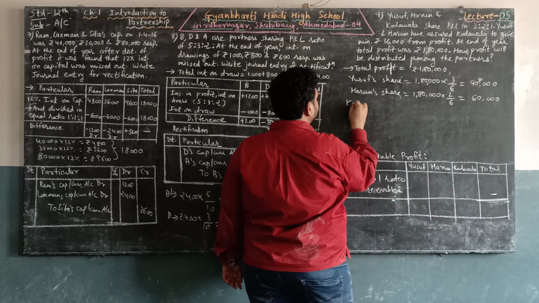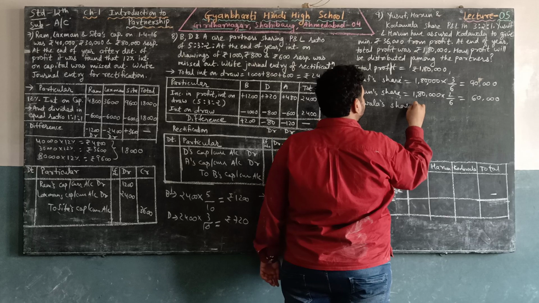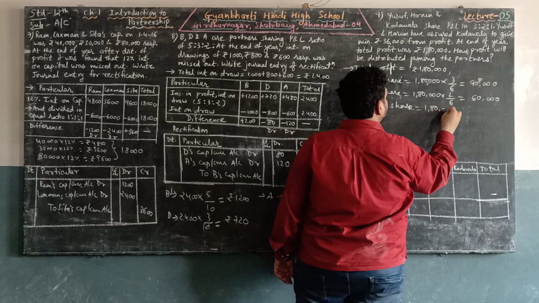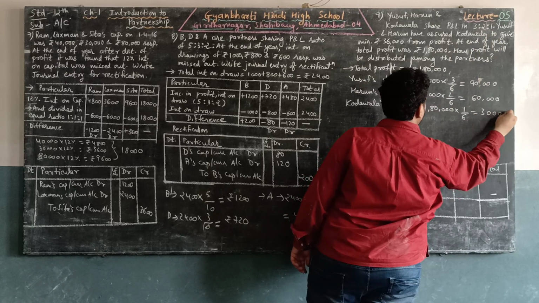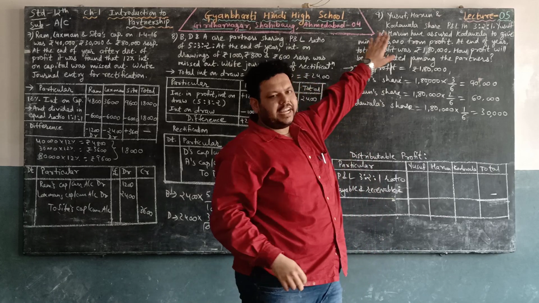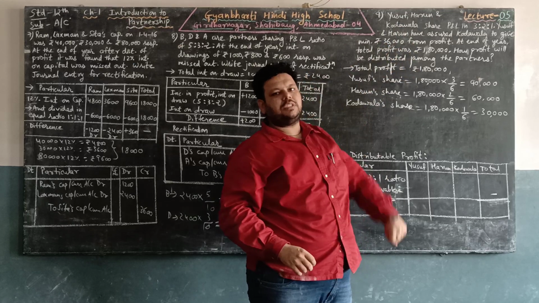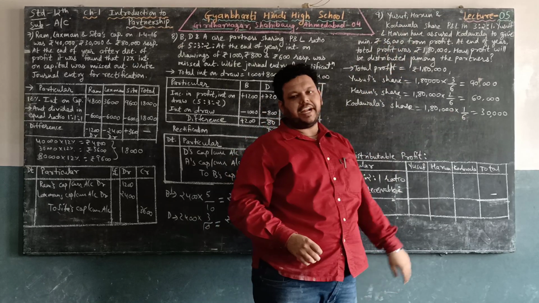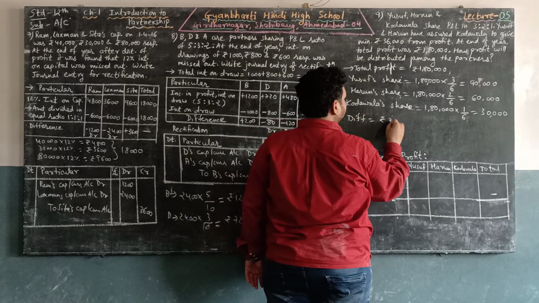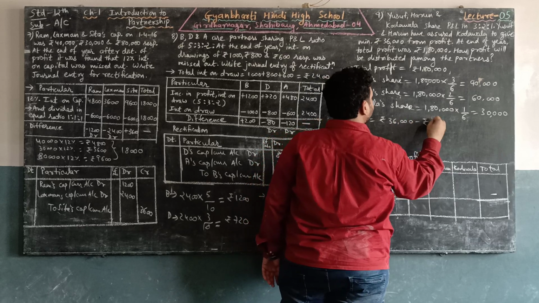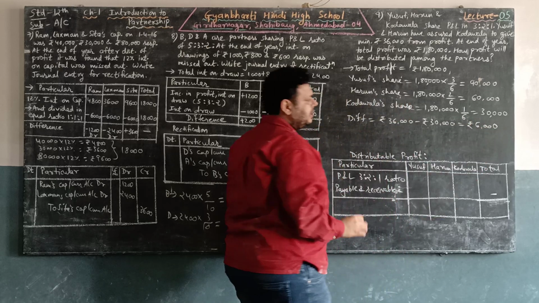And third is Kodawala. Kodawala's share is 1,80,000 into his part is 1. So 1 upon 6, that is 30,000. But as the data is given, Yusuf and Harun have assured that Kodawala will get minimum 36,000 rupees. But here on calculation he is just getting 30,000 rupees. So the difference is 36,000 minus 30,000, that is 6,000 is the difference. That is, he is getting less.